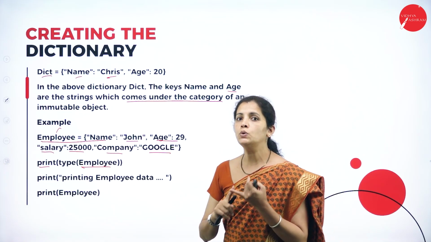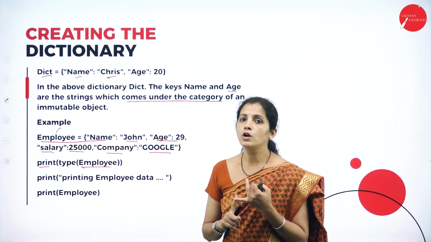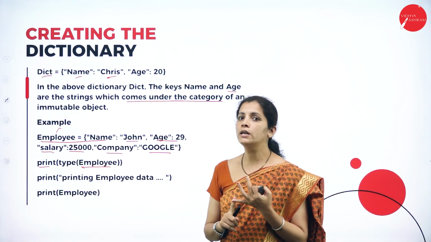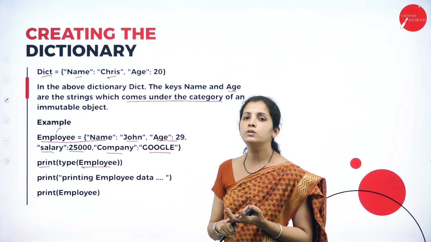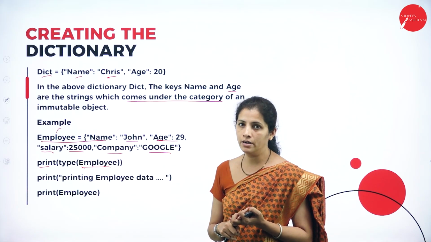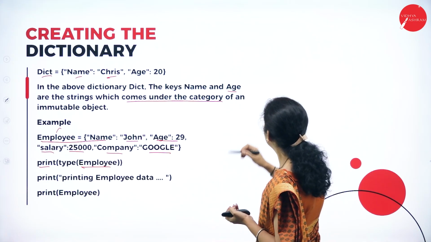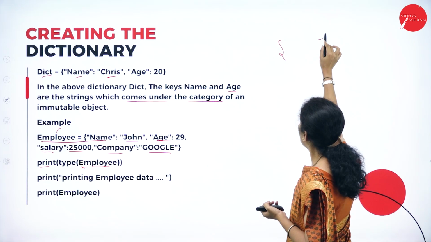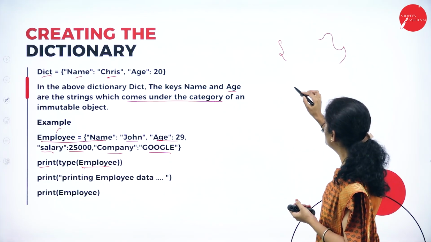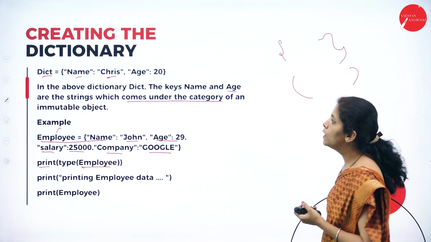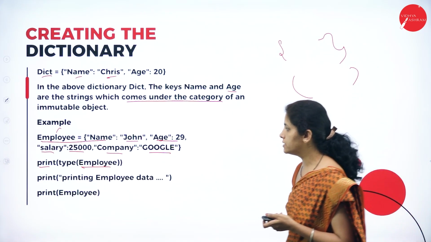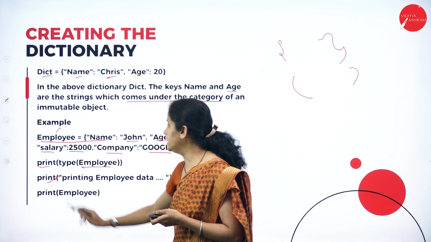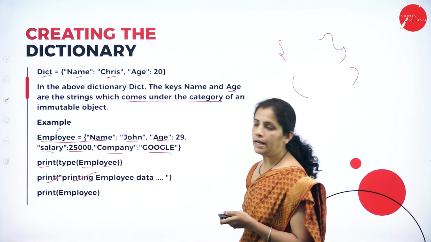So dear student, to create a tuple, a list or a dictionary, I'm not going to use any specific keyword. List, how I'll write? Then tuples, and dictionary with key value pairs.